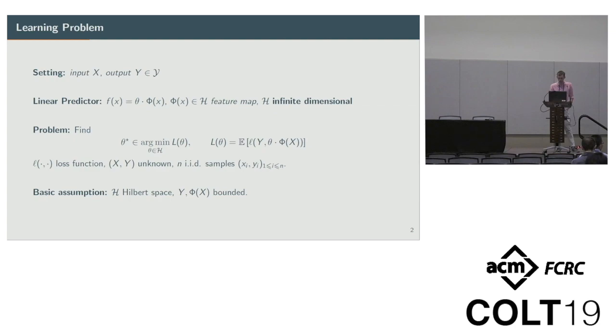we give ourselves a loss which compares an output y to a prediction theta scalar phi of x. Our assumptions are that the model is feasible, so that theta star is in H, that H is a Hilbert space, and that y and phi are bounded.